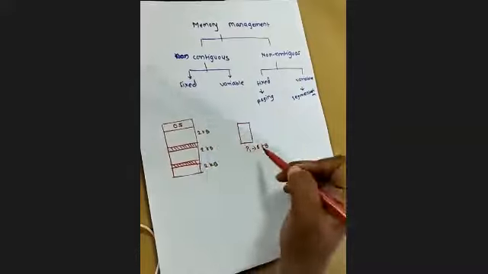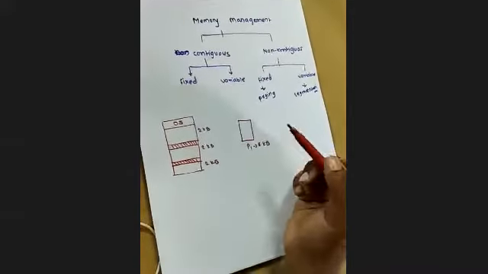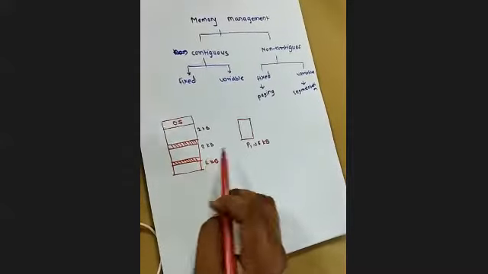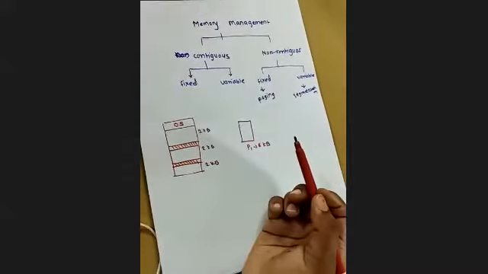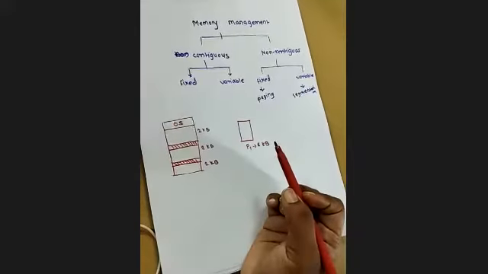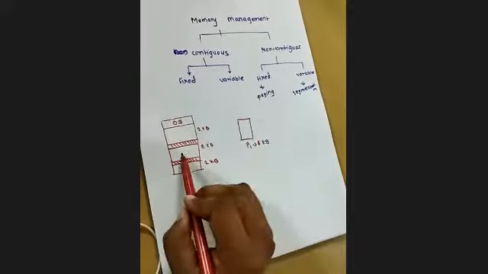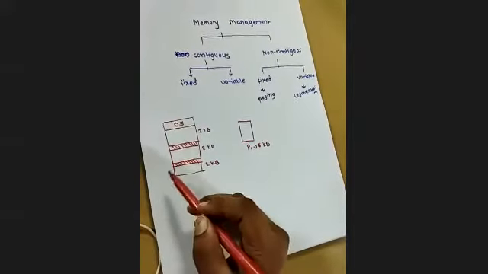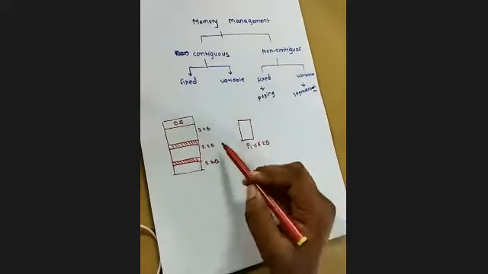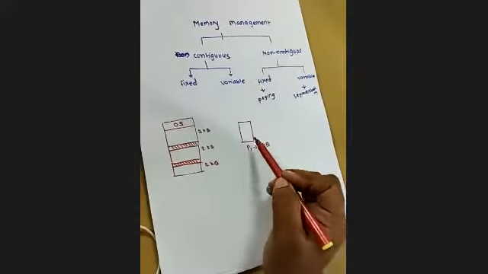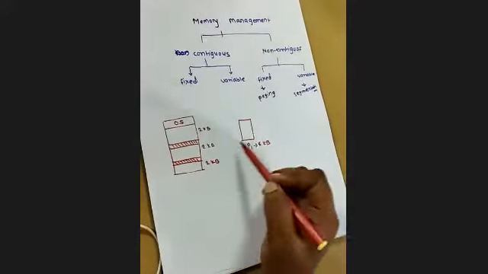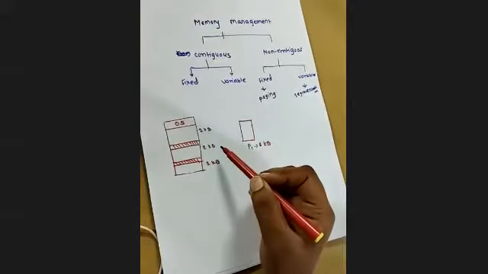So we cannot place this P1 process here. Only if the entire 6 KB of space is available can we place P1 into the memory, right? But in non-contiguous memory allocation, the difference is that we can divide the upcoming process into different partitions and allocate that process into the main memory. That is the basic difference between non-contiguous and contiguous.